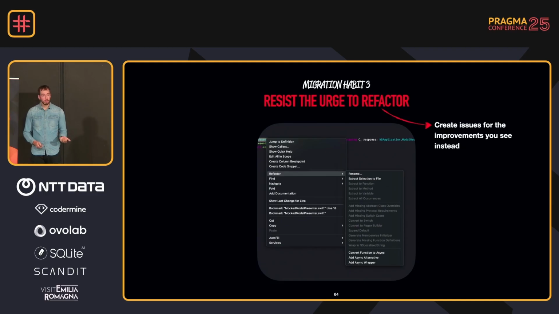Resist the urge to refactor. You will touch a lot of old code. And even though we're proud of all the code that we write, you'll see code that you wish you wrote differently, which is fine, but make a note of it. Create an issue on GitHub and revisit it later, because you need to stay in the same context. You're migrating to strict concurrency or to a certain upcoming feature, and you don't want to distract yourself with a refactor that will always become bigger than you thought it would be.